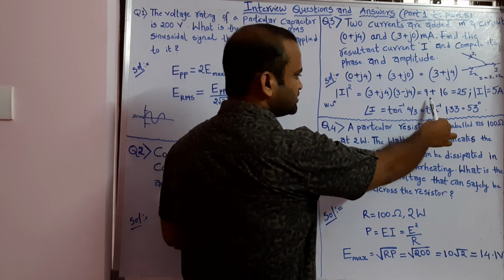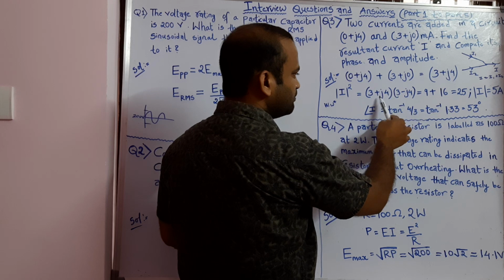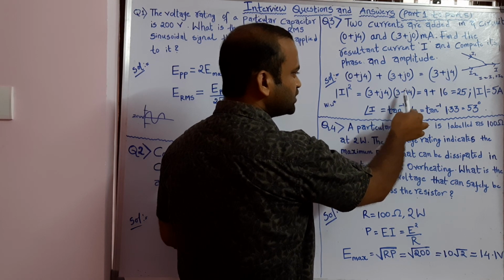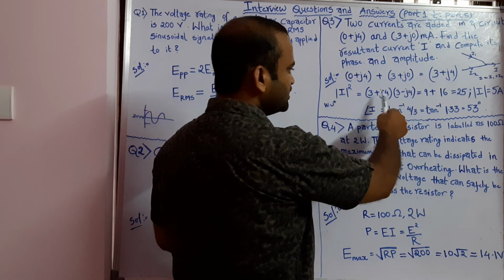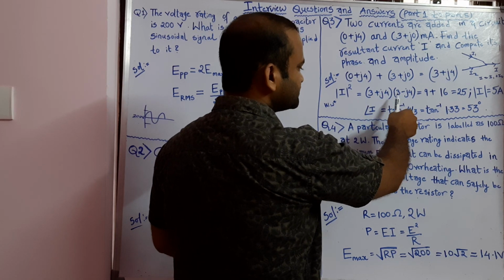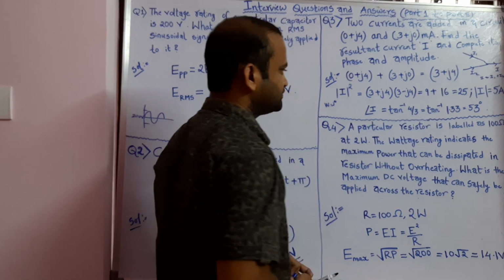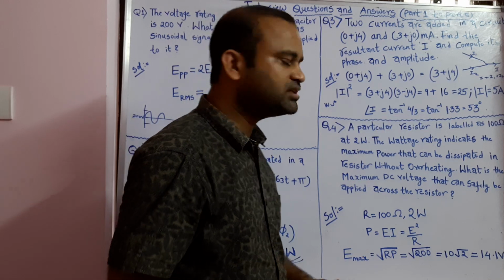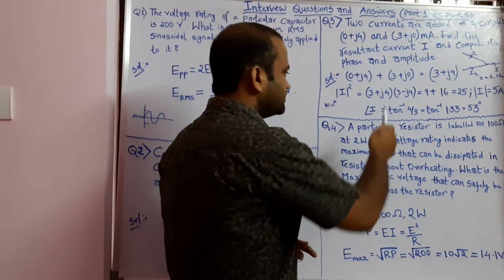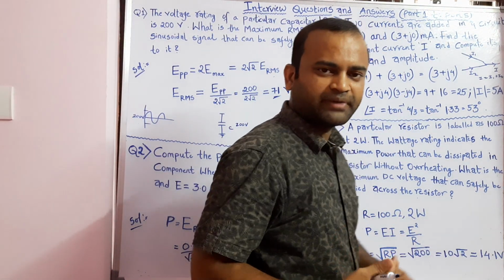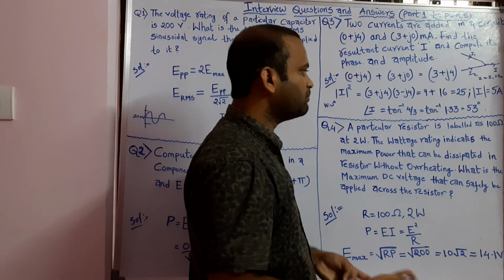then you get 3 times 3 is 9, plus j4 times j4 is 16, and this is plus and minus, so it becomes plus, as it is a whole square. j squared will become minus 1, and minus 1 into minus 1 becomes plus.